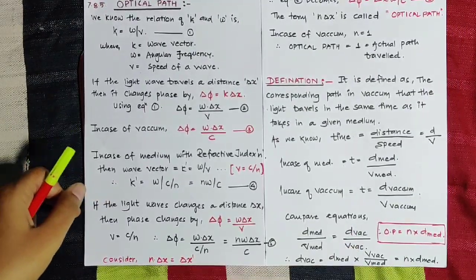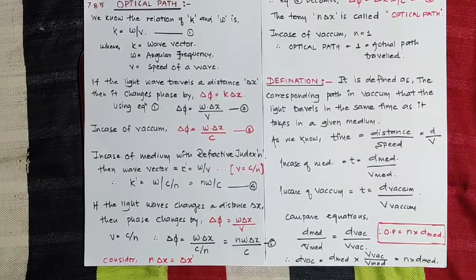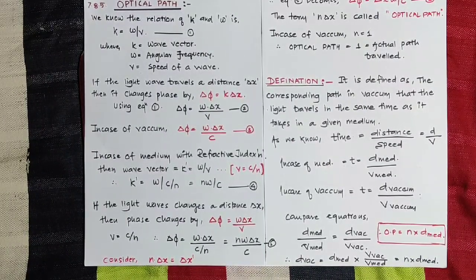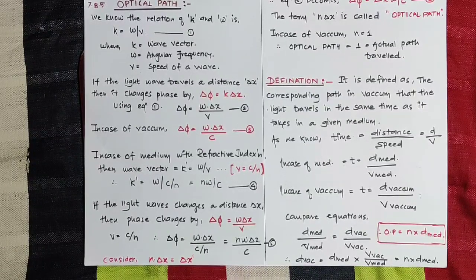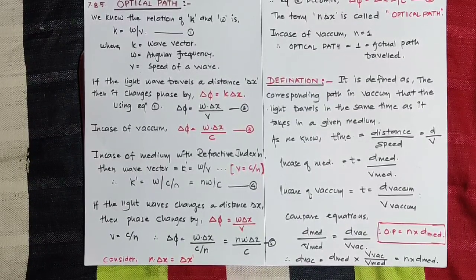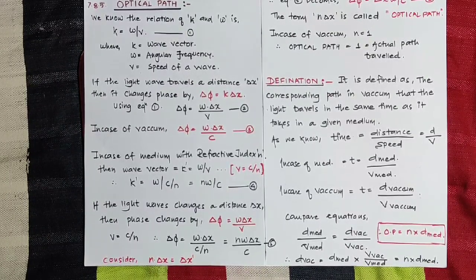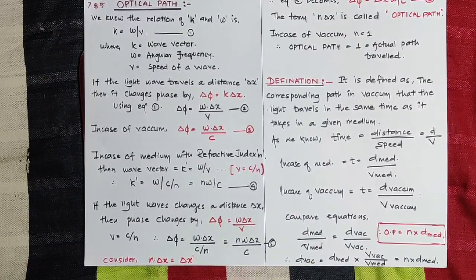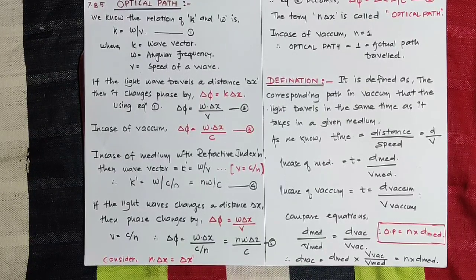So consider the next point: optical path. We know that the phase of a light wave having angular frequency omega and wave vector k traveling in a vacuum along the x direction is given by kx minus omega t. We already discussed the resultant amplitude of the given wave, R squared equals a1 squared plus a2 squared plus 2 a1 a2 cos phi.